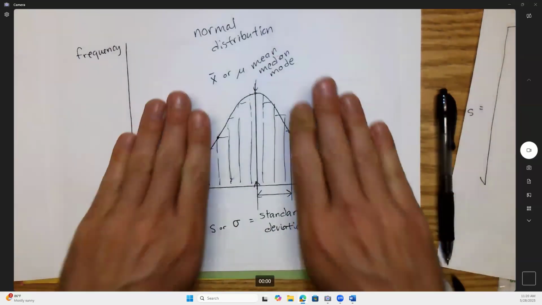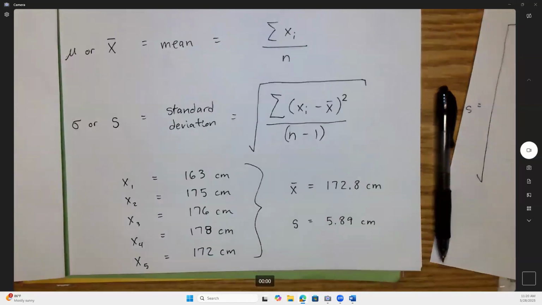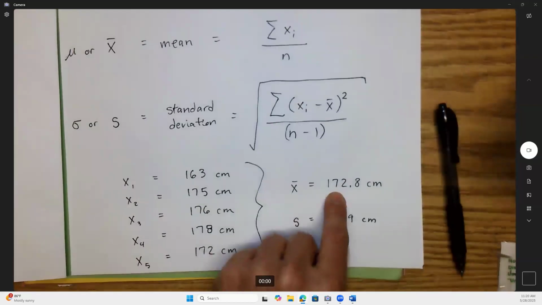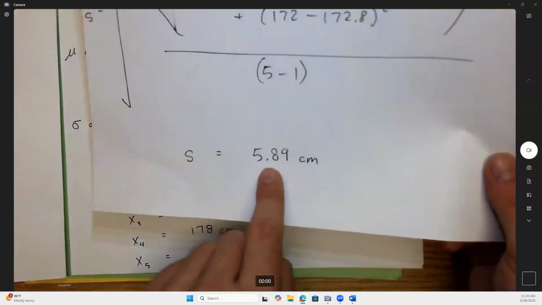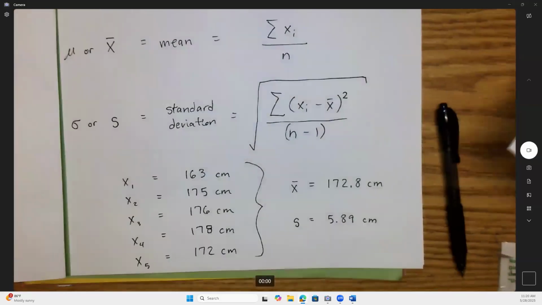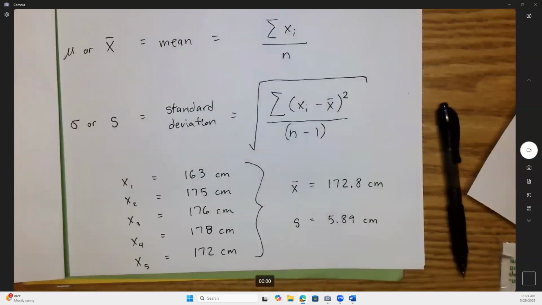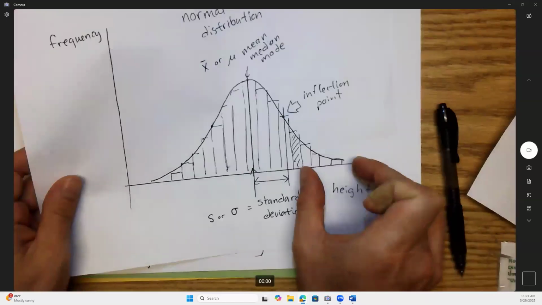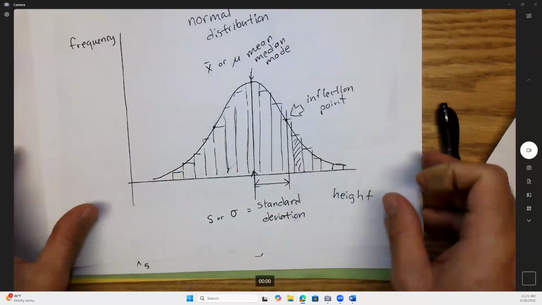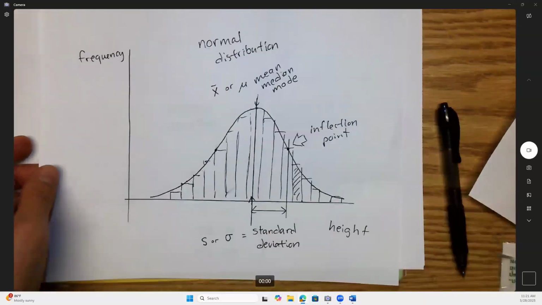So if this data is somehow representative of the entire school, I could say this middle height plus or minus this 5 or 6 centimeters should cover about 2/3 of the entire school. And on the tails, about 1 in 6 are way taller than that, and about 1 in 6 are way shorter than that. That's about it. So you guys good so far?